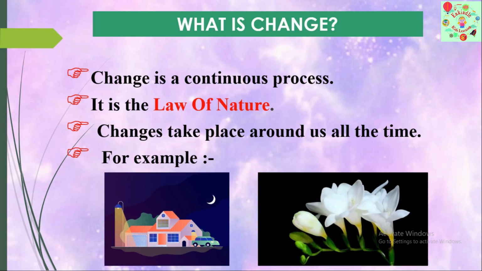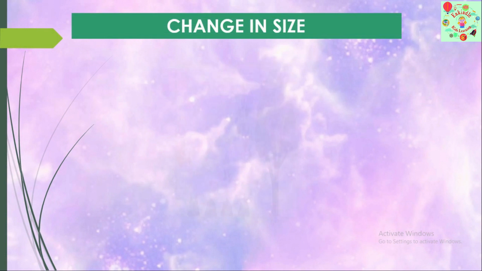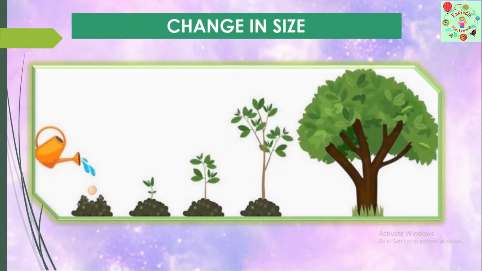Let's see some of them. Change in size. Here we can see a small seed growing to a plant and then to a tree. This is the change in size. Earlier the plant is small, it will grow, still grow, and then it grows to a huge tree. So this is a change in size.